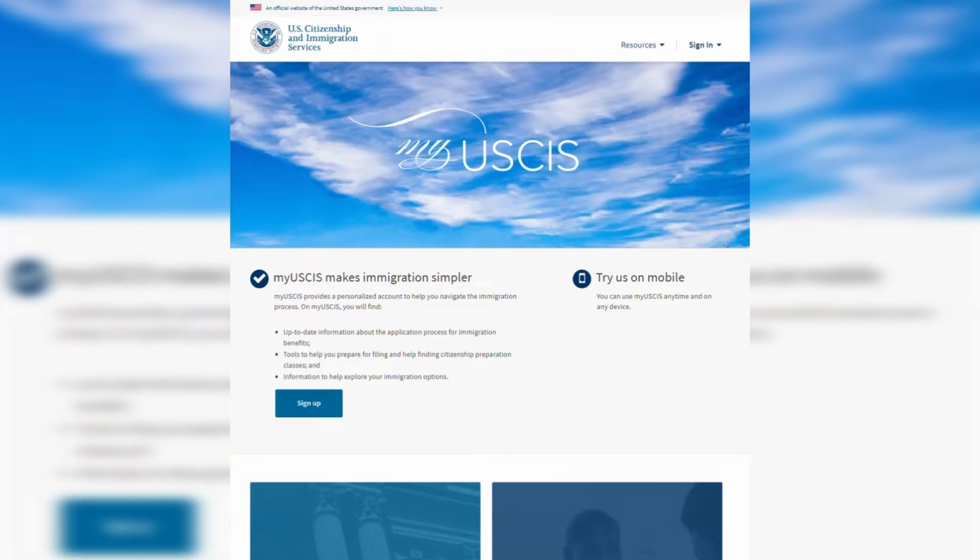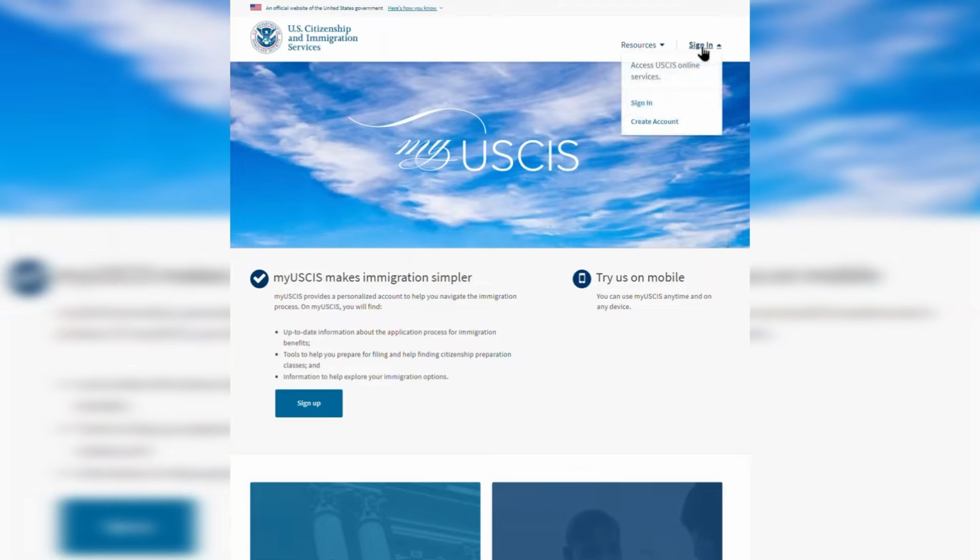This streamlined, fee-exempt application process is available June 8, 2023 through July 31, 2024 to Afghan nationals paroled under OAR or PAR classes of admission. To apply for re-parole, you will need to submit Form I-131, application for travel document. You can submit this form on paper or online. We encourage you to submit this form online because you will have access to more tools and services than if you submit a paper form.